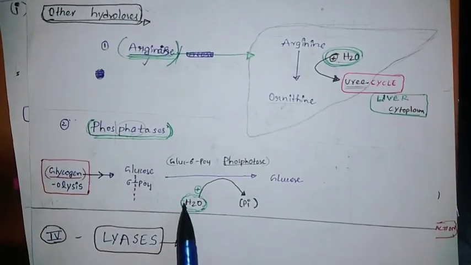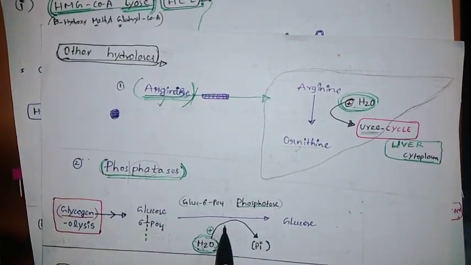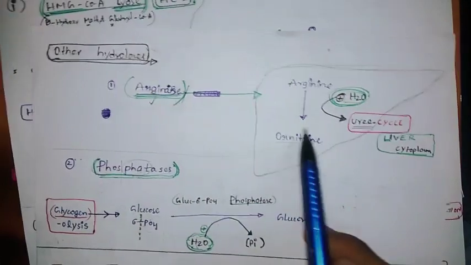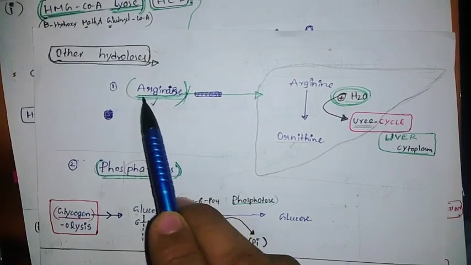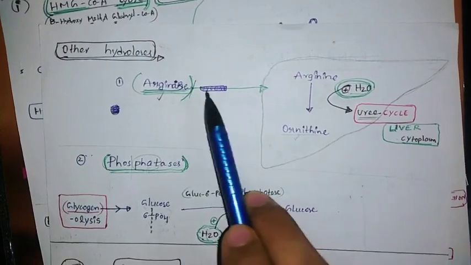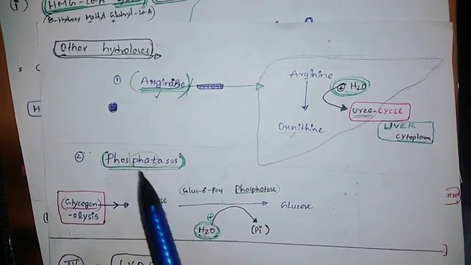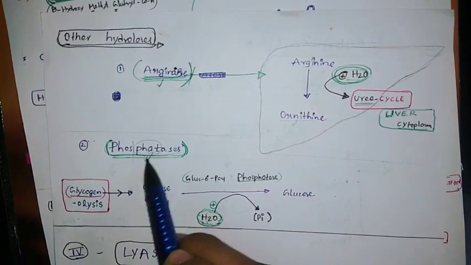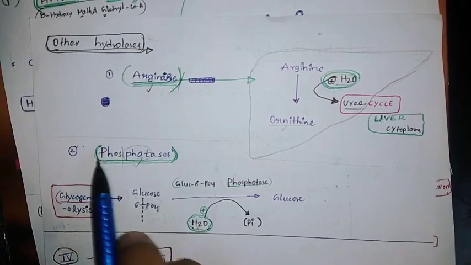Here also you can see this green color, due to the H2O adding, it is called phosphatase. Why does phosphatase come under hydrolase? Because H2O is added, breaking of bond. You can remember like this. Just remember arginase, because I put a tick on it: in the name you cannot find it. You should know the reaction to tell that arginase comes under hydrolase. If you see the reaction you can tell. In the same way, remember phosphatase also, because phosphorylase is also there. It is very important to know the difference between phosphatase and phosphorylase. That's why I'm stressing this many times.